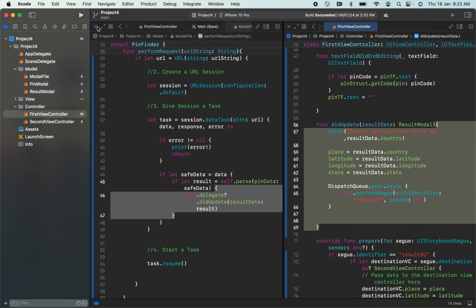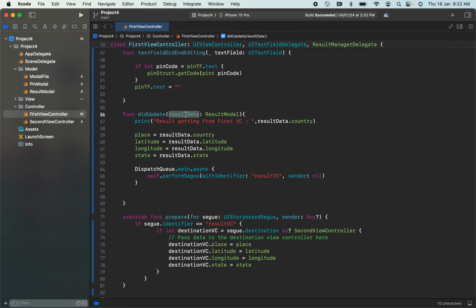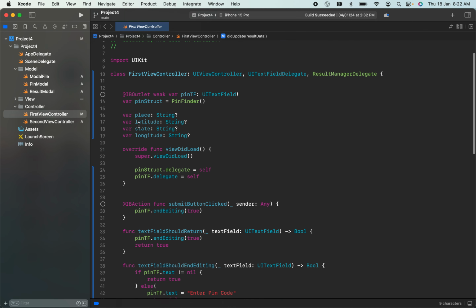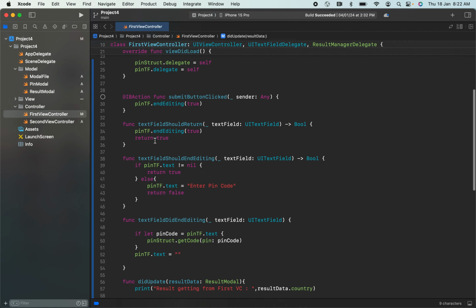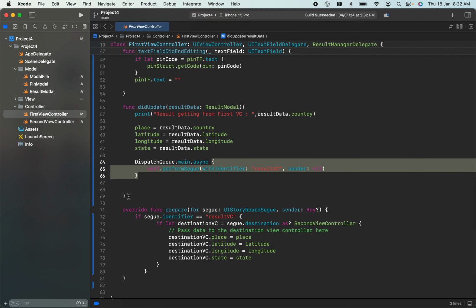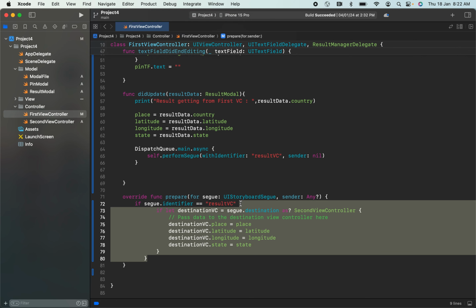After that, this result data I have been decoding again and assigning to these four constants: place, latitude, longitude, state, which I have mentioned here in this first view controller. So it will be assigned there and, as usual, perform a segue to the next screen. Before performing this segue, prepareForSegue will happen.